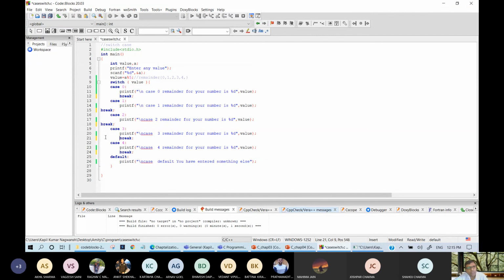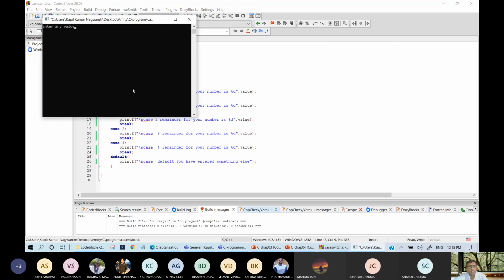And for default, it is not required to put a break because default is the last statement. Now, if I run this program for the same value 33, it will execute only the third statement, and after that it will terminate the program. So this is the important thing. When you want to break the program, you need to write break. Clear?